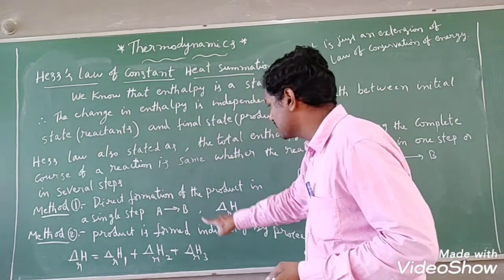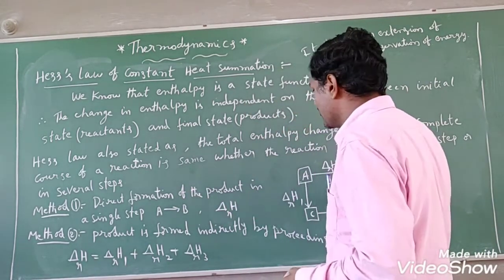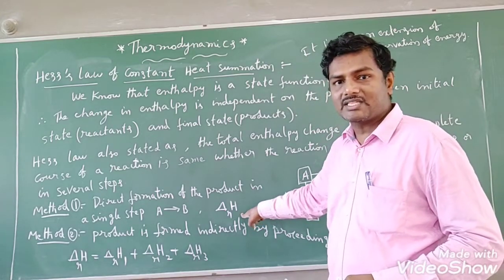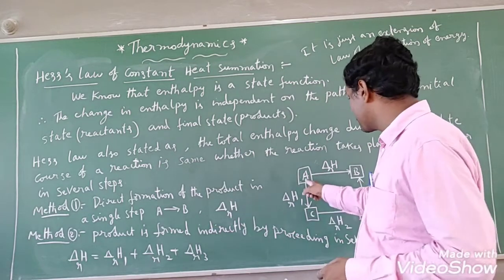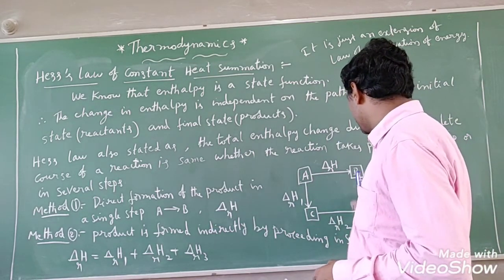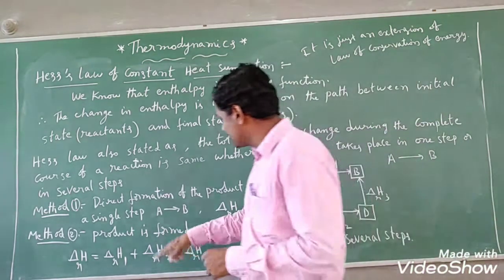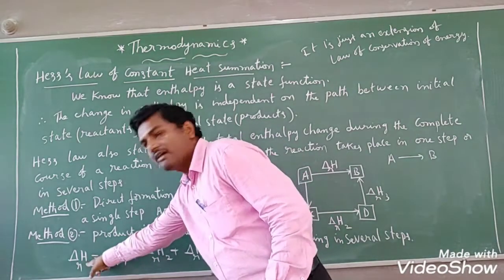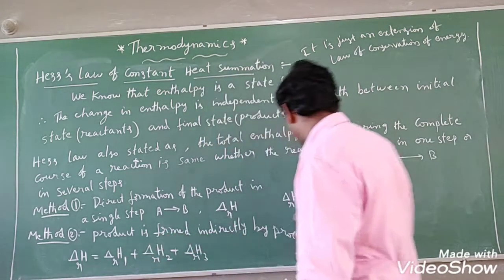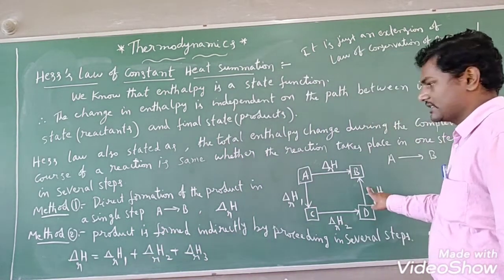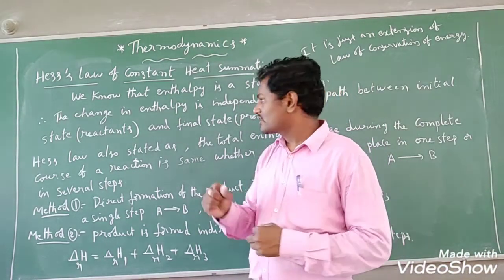This is method 1, this is method 2. What is method 1? Direct formation of the product in a single step, A gives rise to B. Then the change in enthalpy of the reaction is delta HR. In method 2, if the product is formed indirectly by proceeding in several steps via C and D, and the reaction is completed, then the change in enthalpy of the reaction is also equal to delta HR only. But we have to sum all the enthalpy changes, delta H1, delta H2, delta H3. That sum value should be equal to this value. I hope everybody understood.